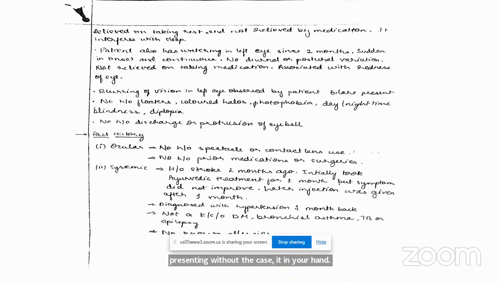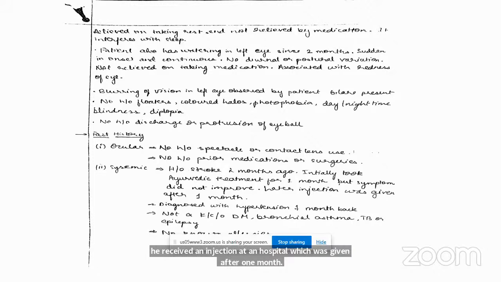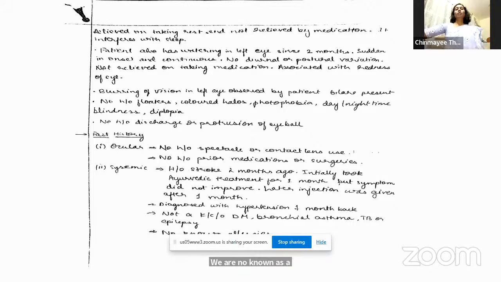Ma'am, ocular past history: he does not have any history of spectacle or contact lens use or any prior ocular medication or surgeries. He had a history of stroke 2 months ago, for which he initially took Ayurvedic treatment for 1 month, but the symptoms did not improve. Later, he received an injection at a hospital, which was given after 1 month. He was also diagnosed with hypertension 1 month ago. He's not a known case of diabetes mellitus, bronchial asthma, TB, or epilepsy. No known allergies, ma'am. Okay.